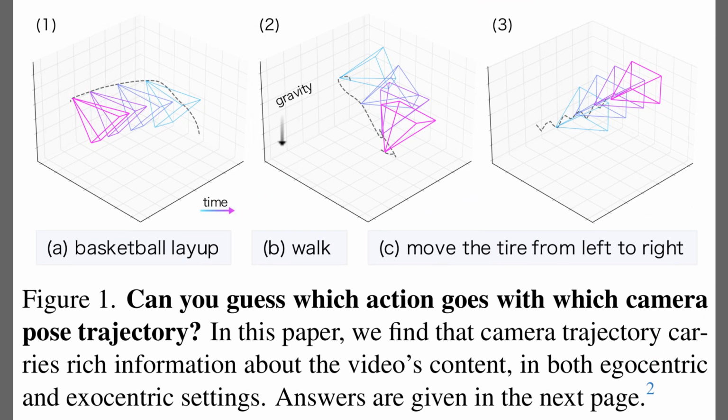Alright, Figure 1 turns that idea into a puzzle by showing 3 abstract 3D camera paths without any pixels from the original videos. The combined figure presents colored wireframe frustums stepping through space over time, which represent how the camera moves. The first panel shows an upward arcing motion, suggestive of a jump or reach. The second panel tilts sharply downward against gravity. The third panel reveals a rhythmic, forward oscillation, hinting at steady, repeated steps.